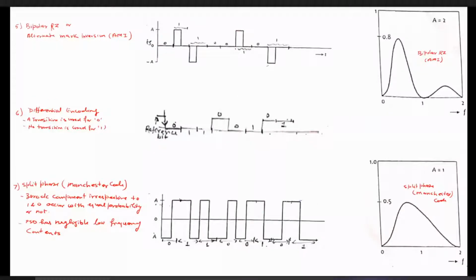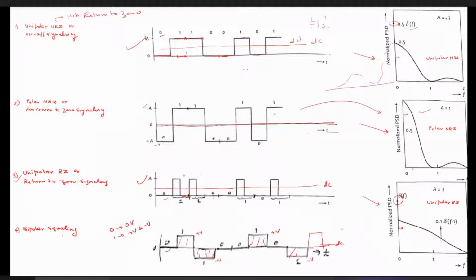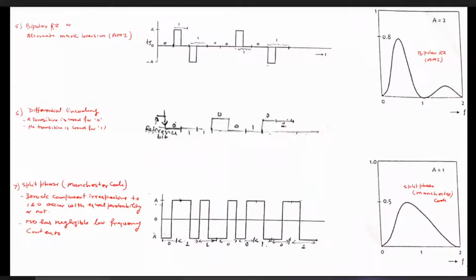Now coming to the next one, this is called bipolar returns to 0. The previous one is simply called bipolar signaling. The next one is called bipolar returns to 0, or another name is alternate mark inversion, the AMI coding technique. In AMI coding, whenever there is a 0, it is represented by 0 volt. Whenever there is 1, half of that period is represented by plus V volt and the other half by 0 volt. And when the next one appears, half the period is represented by minus V volt and 0 volt.